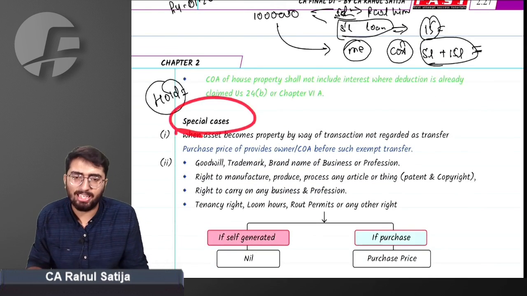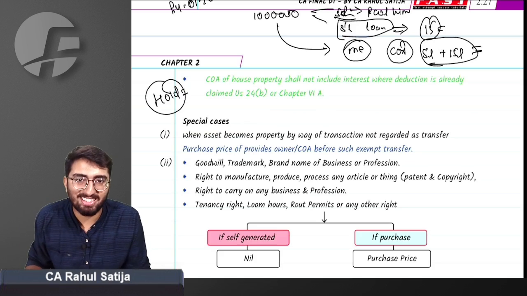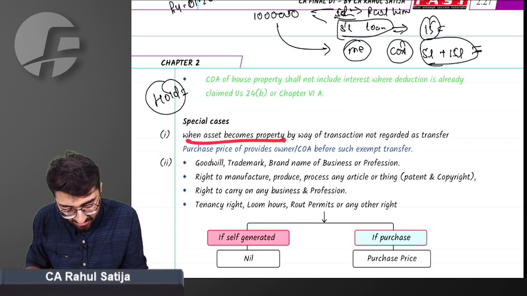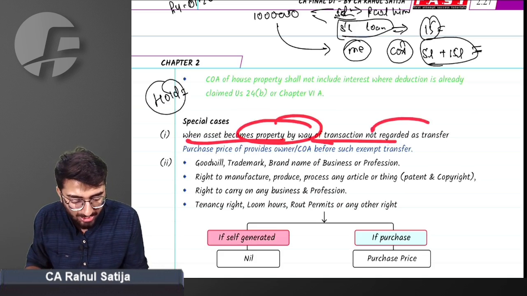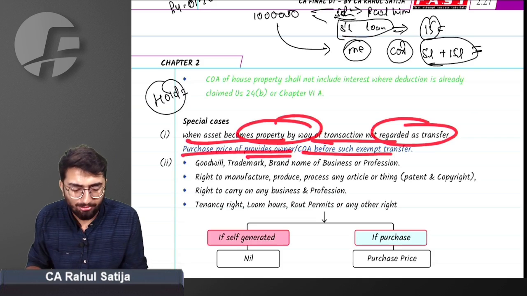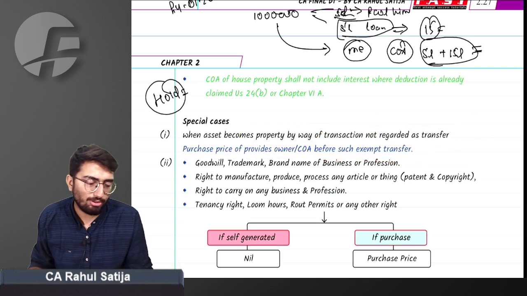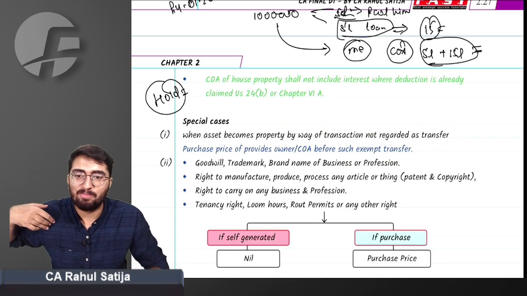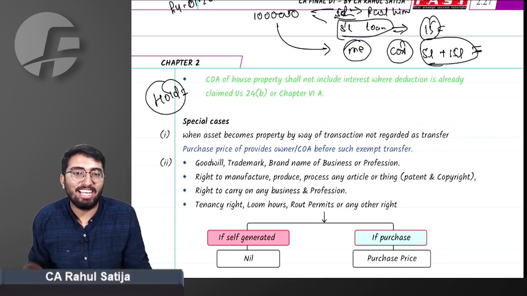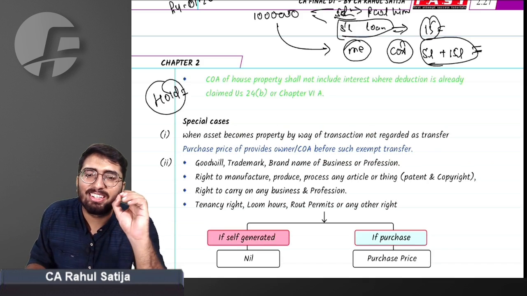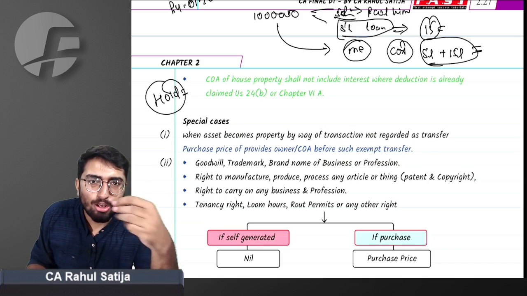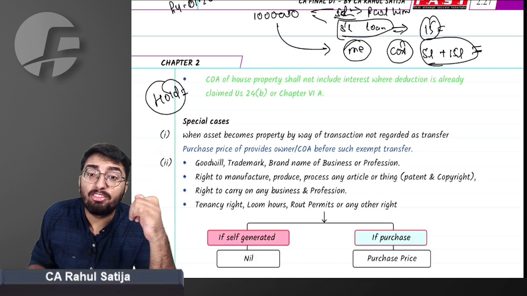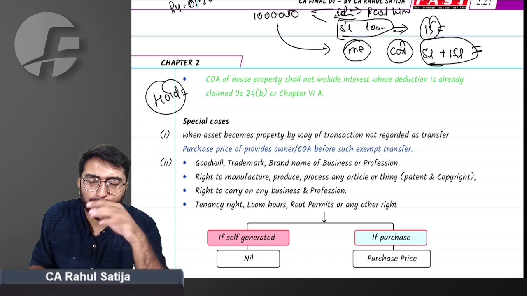Now we have to calculate special cases. What special cases? When an asset becomes a property by way of a transaction not regarded as transfer, what cost of acquisition do we have to consider? Just imagine I have a property. I gifted it to my wife. She receives it free of cost. Now what if she transfers such property again?